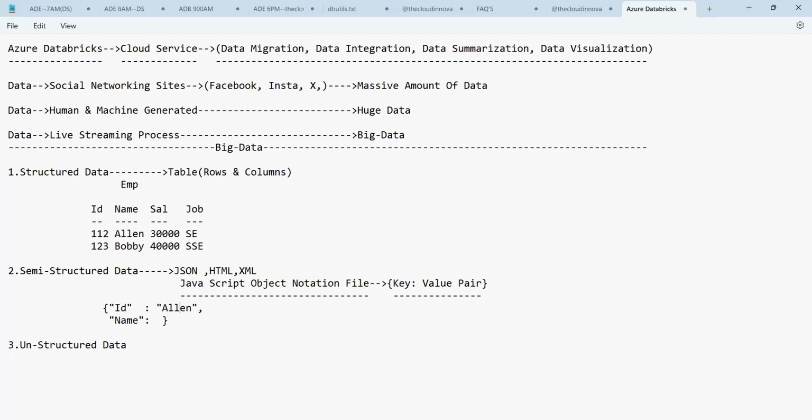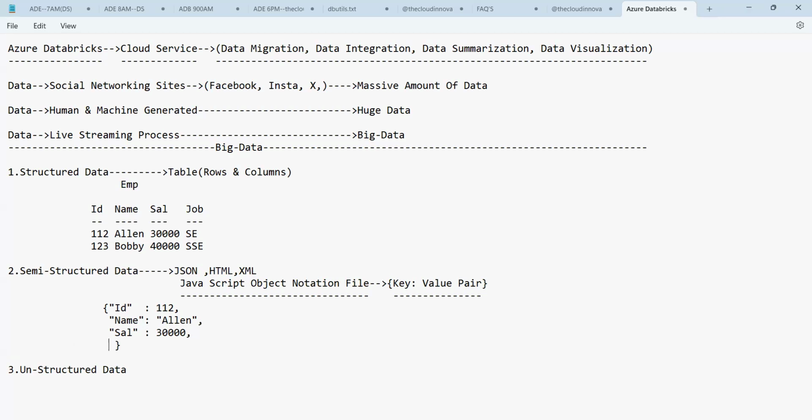Now, the ID is not alien actually. ID is 112. So 112 means no quotes will be given here. Numeric data, no quotes. But for character data, quotes will be given. Alien, and again you have the comma. On the next line, another key we have to write is sal. Salary is 30,000. Can you see the 30,000? It's a numeric value, so no need to worry.